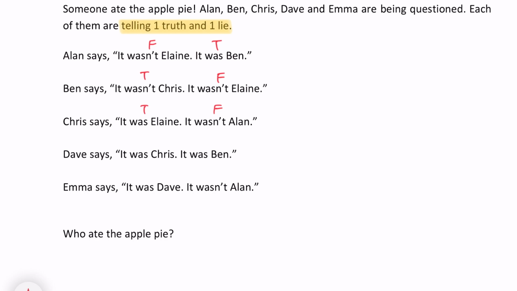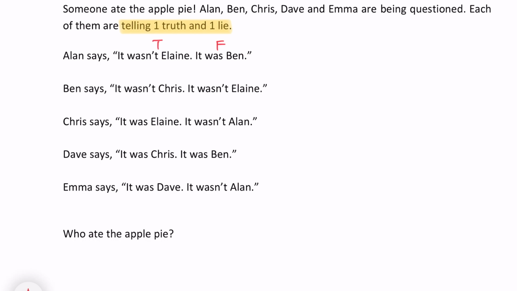Do you notice that now it was Elaine and it was Ben? That means we have two culprits. I don't think so. I think there should only be one culprit. So I don't think this will work. Let's try it the other way around. Okay, I'm going to erase all of this. So instead of saying that it is false and it is true, let's start with true and false.